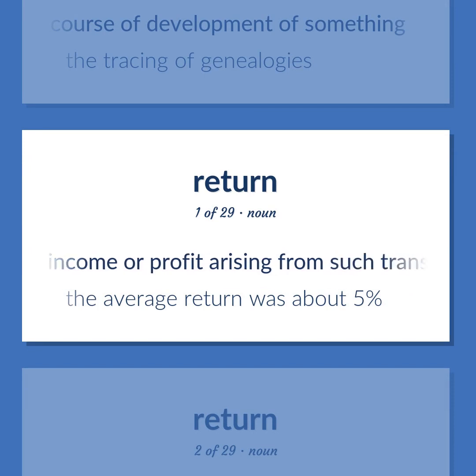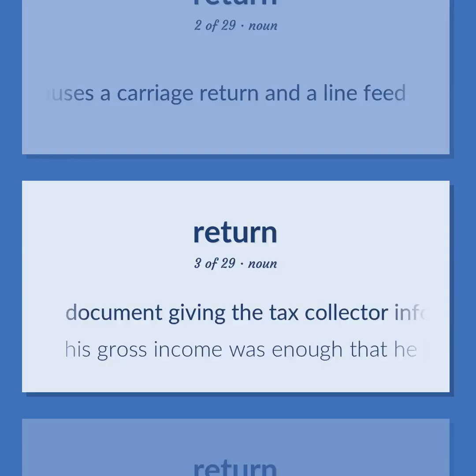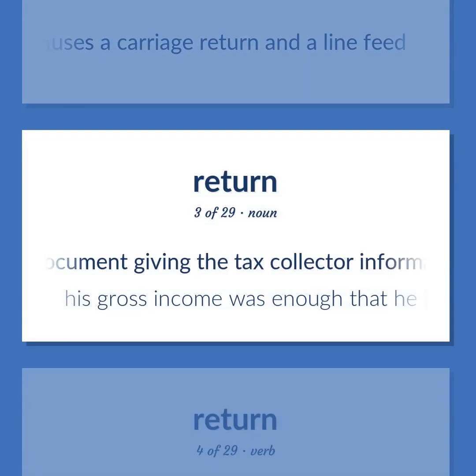The income or profit arising from such transactions as the sale of land or other property. The average return was about 5%. The key on electric typewriters or computer keyboards that causes a carriage return and a line feed. Document giving the tax collector information about the taxpayer's tax liability.